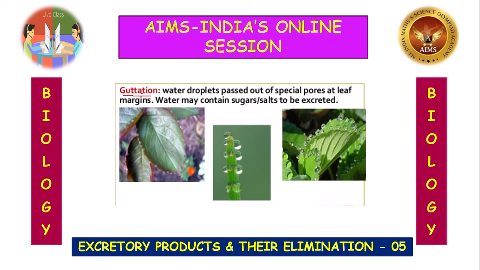This guttation process takes place with the help of structures called hydathodes. Especially in grass plants in winter season, early morning, when you touch the tip of the leaves, some watery substance will touch your hands and your hand becomes wet. This process is called guttation.